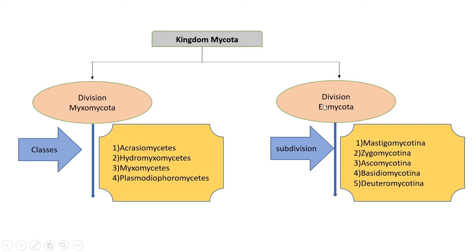And then the division Eumycota is again divided into 5 subdivisions. The subdivisions are: first Mastigomycotina, Zygomycotina, Ascomycotina, Basidiomycotina and Deuteromycotina.